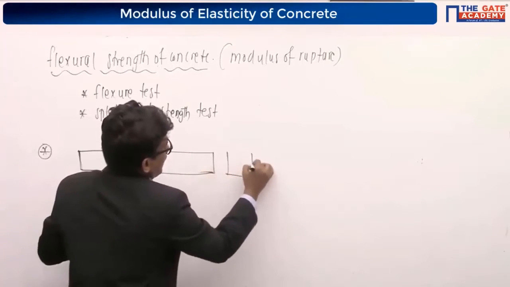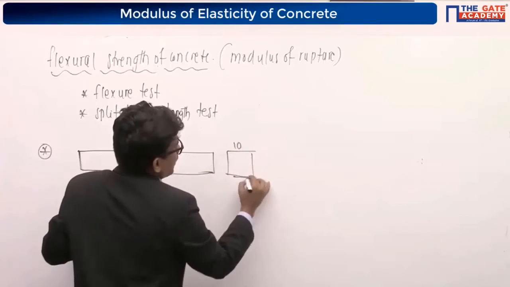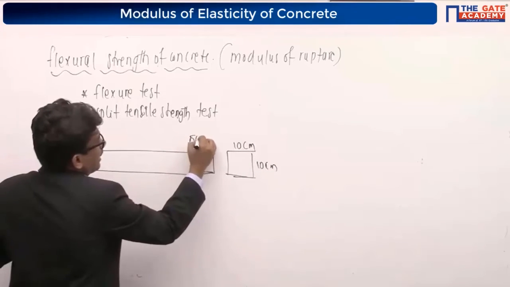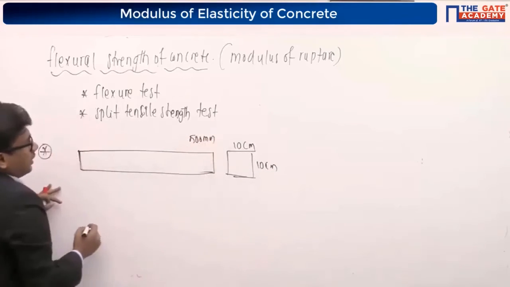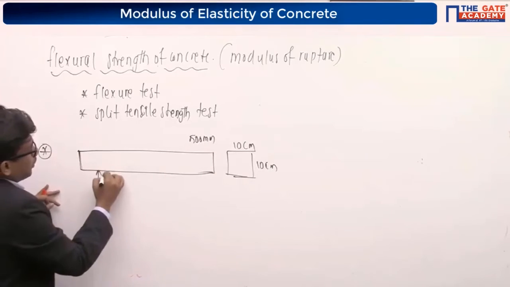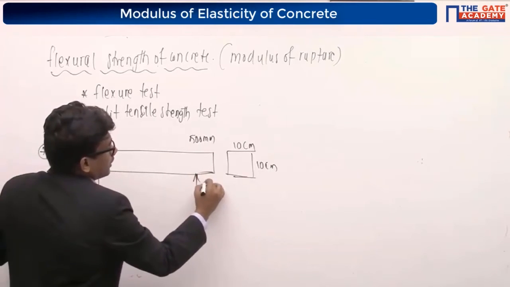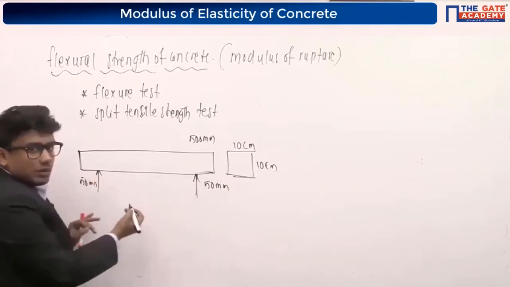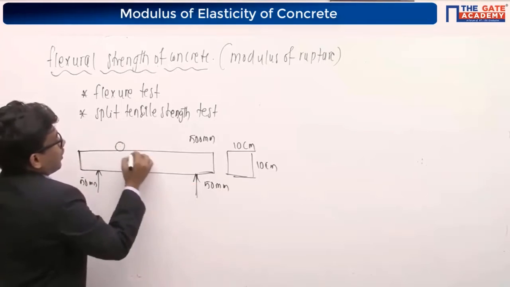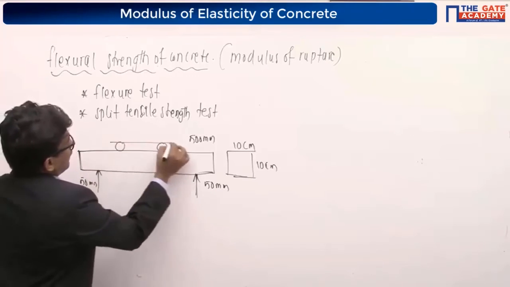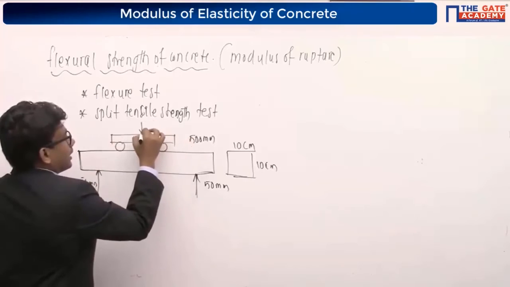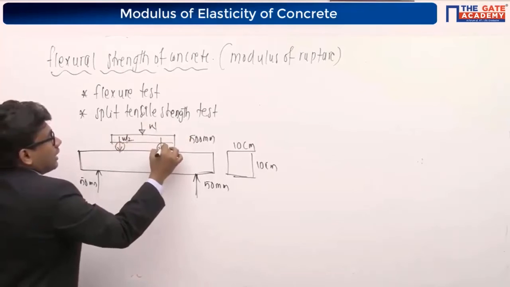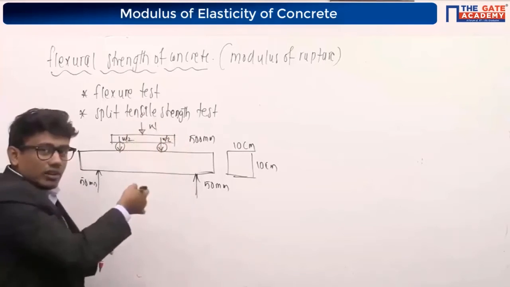The size of this beam: two sides are 10 centimeter by 10 centimeter, and the length of this beam is around 500 mm, that is 50 centimeter. I will consider our supports here at 50 mm from each end. This is 50 mm and this is also 50 mm, and the remaining portion will become 400, right? Then we are going to consider two rollers here and apply the loads like this. I will apply the load W here. This load will be transferred as W by 2 and W by 2. We will increase the load further.